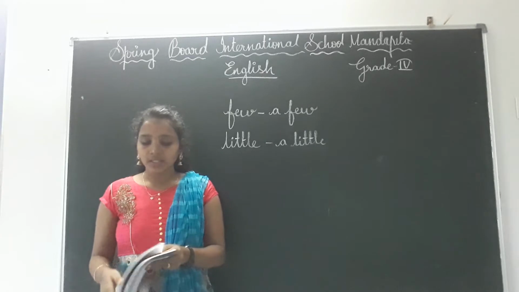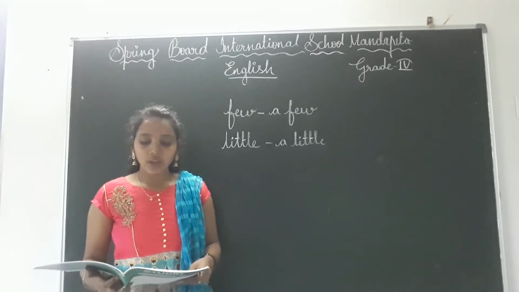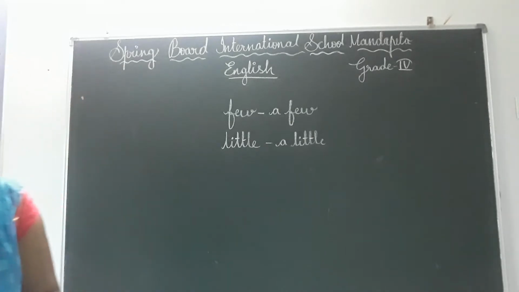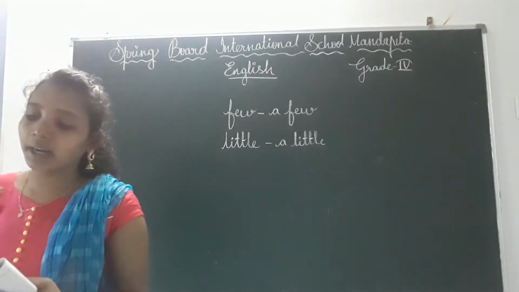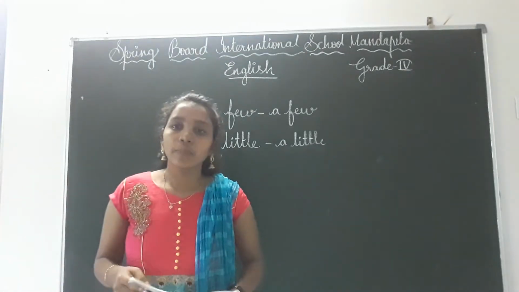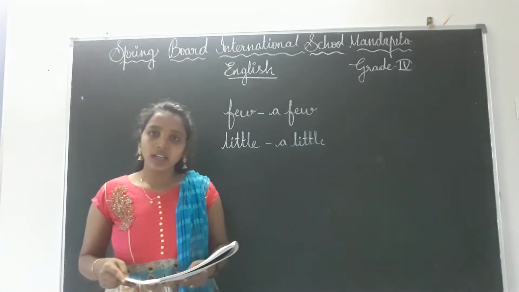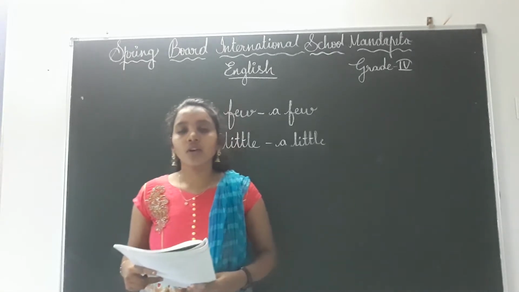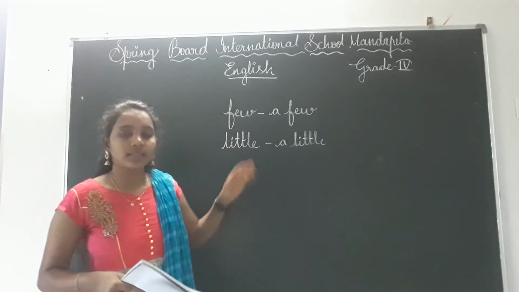Okay, turn your pages, children, everyone. Now you have to practice the quantifiers, children, in 3B. See here, they have given one column, right? Now everyone open your companion, children. Companion, 19th page, 3B. Okay, hope you all have understood this.